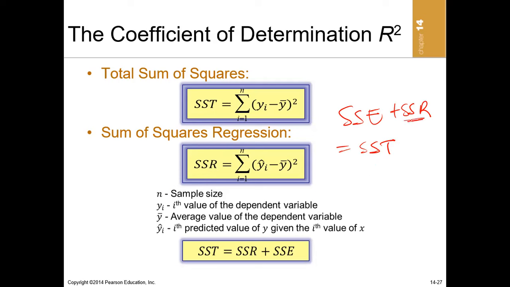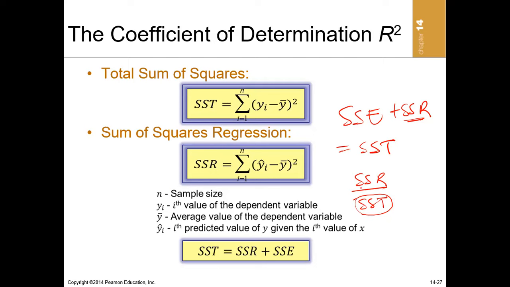Now, if I take the sum of squared regression over the sum of squared total, remember, errors are variations or deviations from the actual. So the sum of squared total is the total variation.